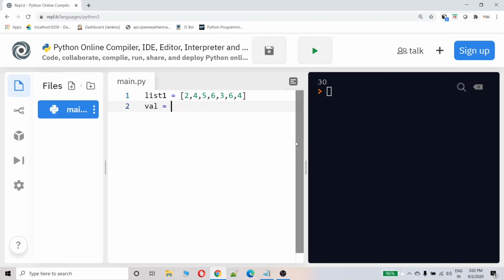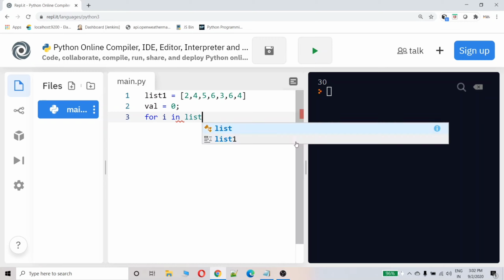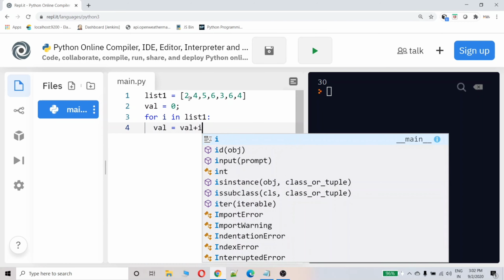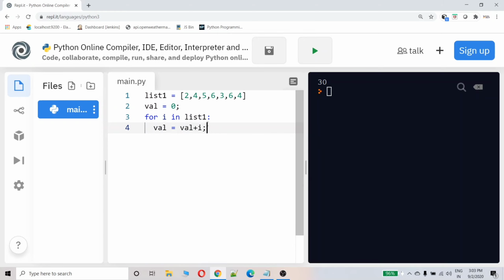First you need to initialize val to 0, for i in list1, val equal to val plus i. So what I am doing, I am iterating all the items in this list and I am adding each value in each iteration. If you want to know what is happening internally, I can show you that. But let's see what is the final value. Print val. So here also we are getting the total as 30.